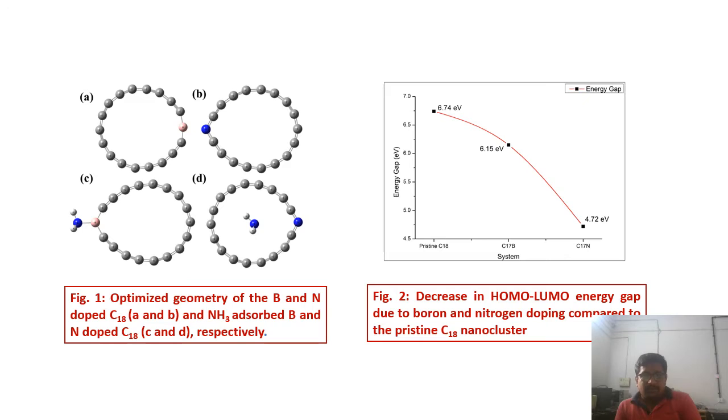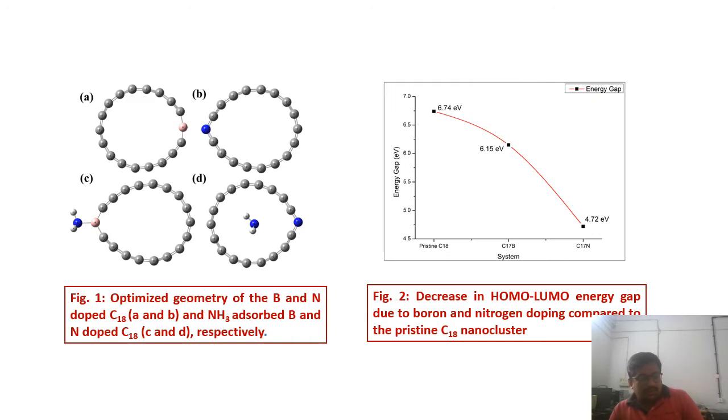This first figure consists of basically 4 figures, A, B, C, D. That is C17B, that is boron doped C18, and C17N, that is nitrogen doped C18. The structures before adsorption and the structure after molecular adsorption.